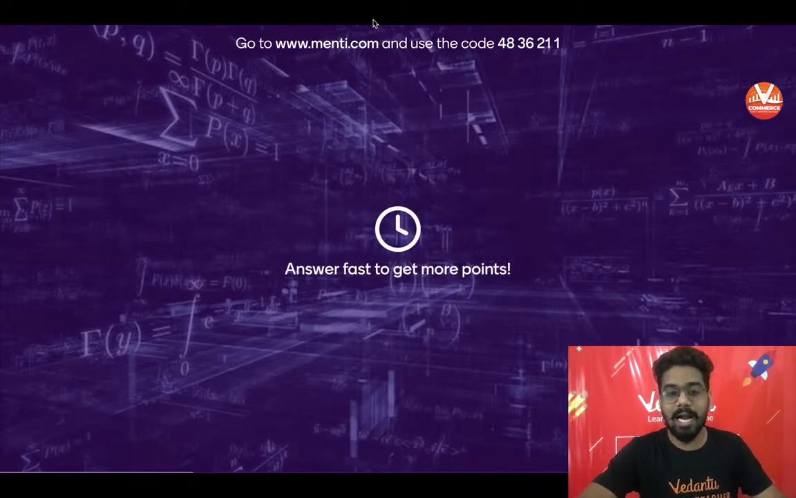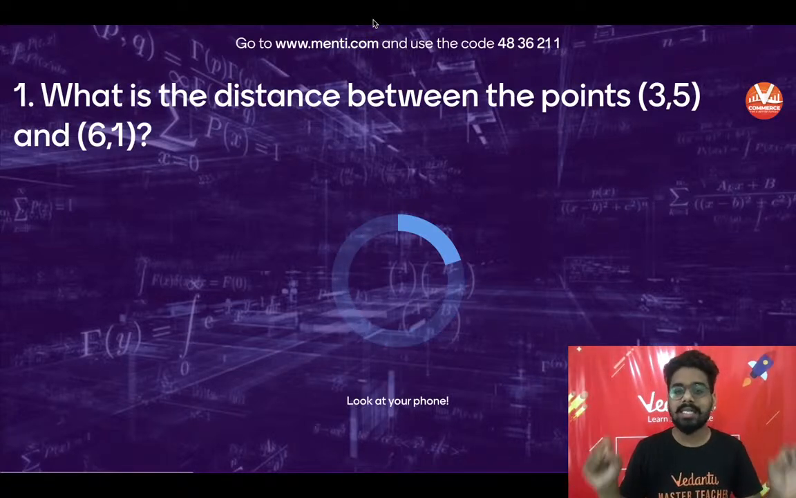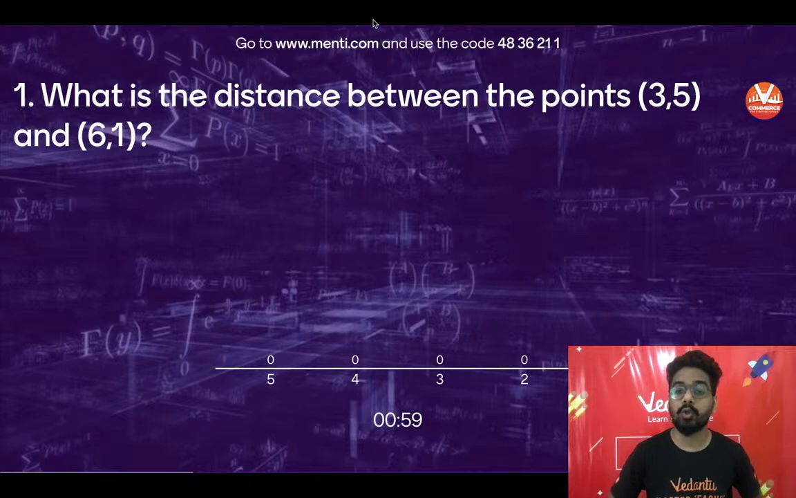So let's start with question number 1. बहुत सिंपल सवाल है. What is the distance between 2 points? Do you know the formula of this? 3, 5, 6, 1. These are 2 points, 3,5, and another point is 6,1. What is the distance between these 2 points? बड़ा simple सा question है.